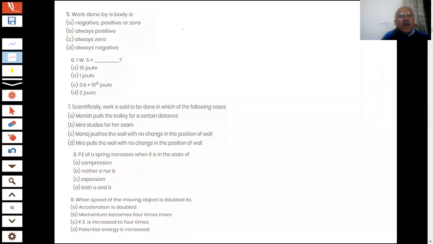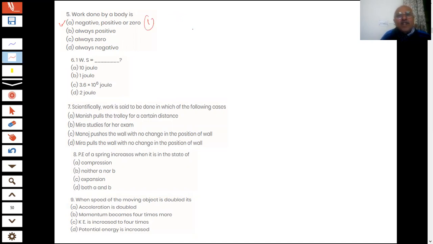Work done by a body is always 0, always negative, always positive, or it can be negative, positive, or 0. So it can be negative, positive, or 0. That part is the correct answer. You are getting 1 full mark here. The answer is very clear.